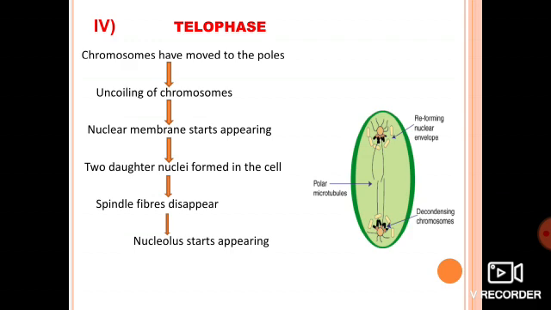Those sister chromatids move completely towards the opposite poles. In anaphase, what had they done? They were just moving towards the poles. Here in telophase, they have completely moved towards the opposite poles. And more interestingly, you will see the nuclear membrane starts reappearing. First of all, what happens in prophase?